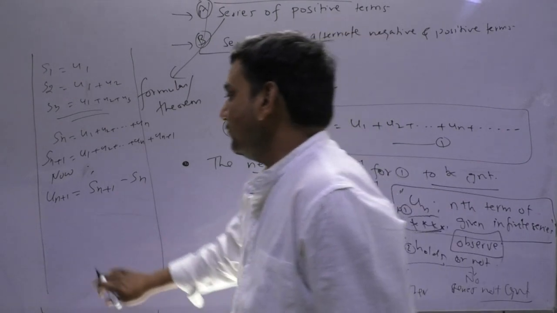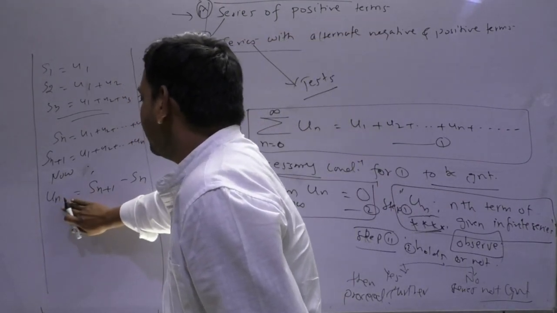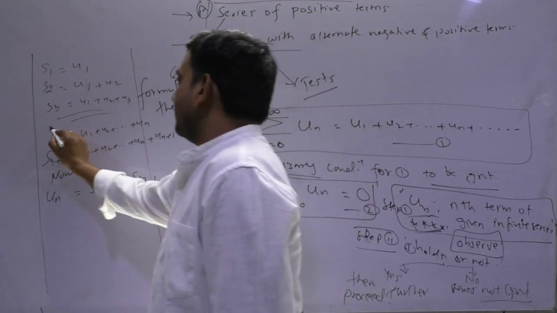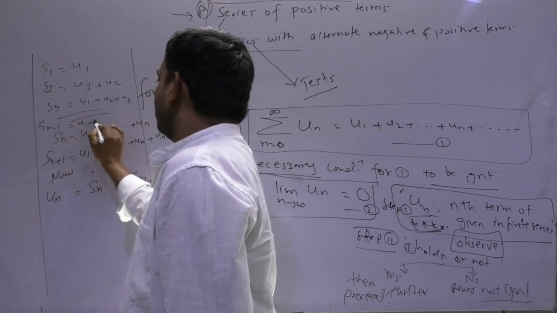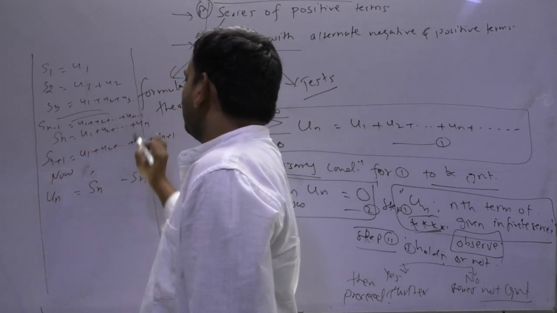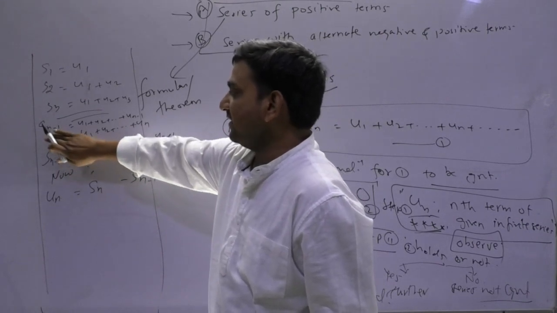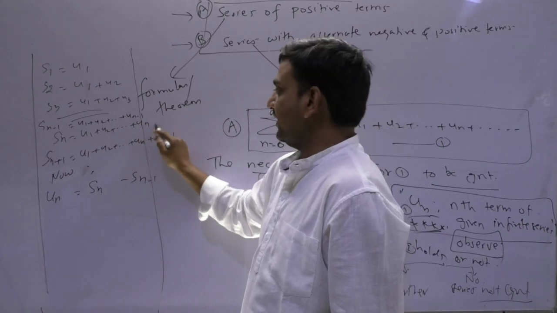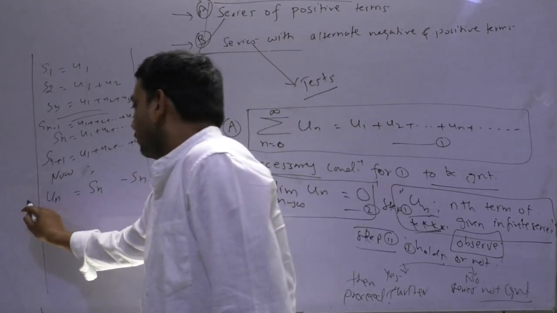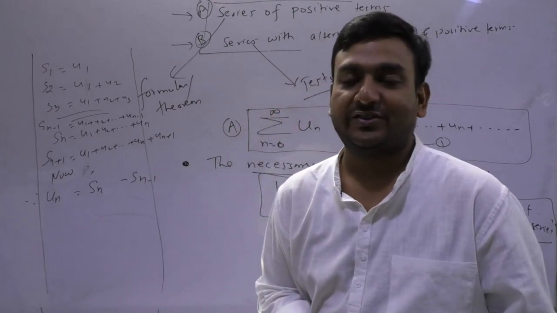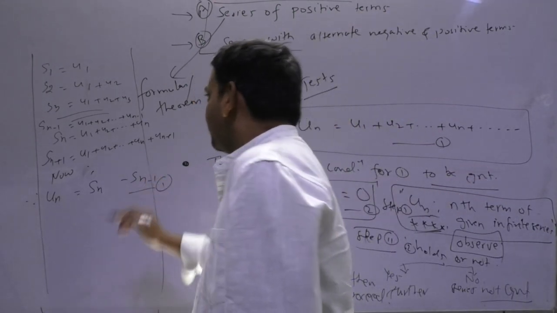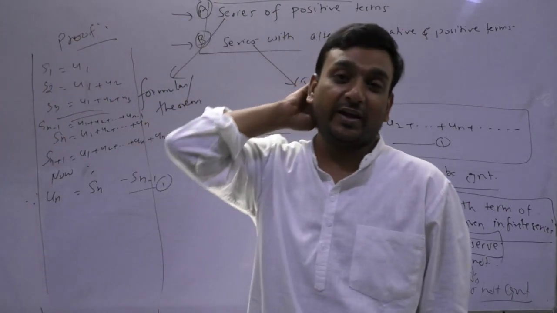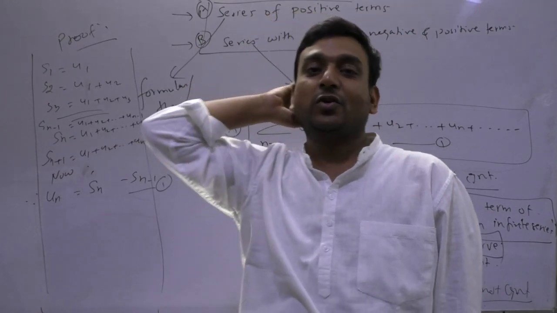You getting my point? If you are concerned about Un, then you may write Sn minus 1, and here you can write Sn minus 1 as U1 plus U2 plus ... plus Un minus 1. So if you subtract Sn minus Sn minus 1, U1, U2 up to Un minus 1 all cancel out, the remaining term is Un. So Un can be written like this. Clear? So let's say I am doing a proof, because many of you struggle: in maths, seeing a proof gives you a fever. So the fever should not come.